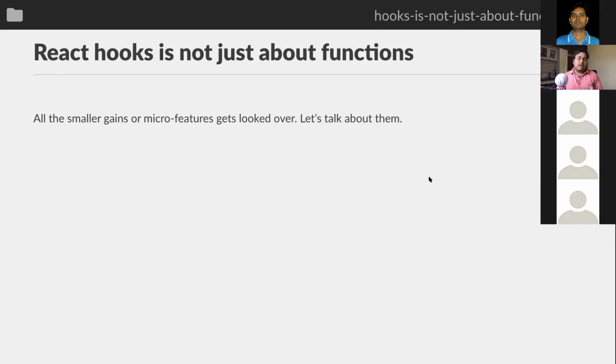And maybe someone will talk a little bit about composition, so you can write some reusable logic which you can import in other components and use. That's good. I think both functions and reusable logic make sense. But I think that hooks also made some of the other smaller features better. It gave us some small improvements compared to what we had in classes. So I want to talk about the other ways hooks helped us: what was a little bit hard, a little bit frustrating with classes, and is slightly better with hooks.